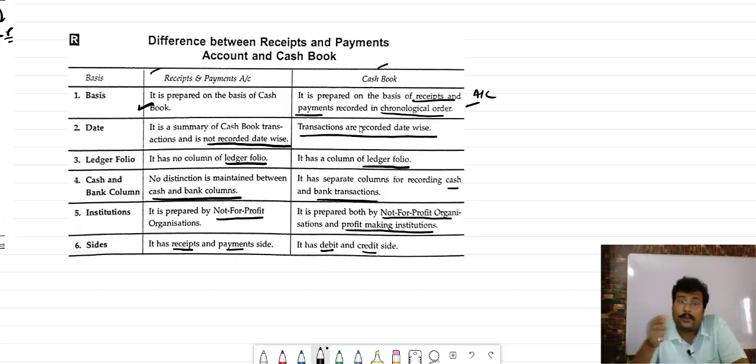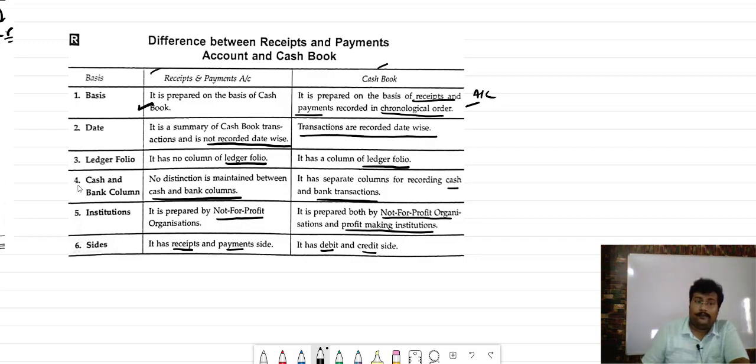Cash book will be prepared, and on the basis of that we will prepare the receipt and payment account. But receipt and payment account will be the main account in NPO, and cash book will be the main account in profit organization, because there we are not going to prepare the receipt and payment.